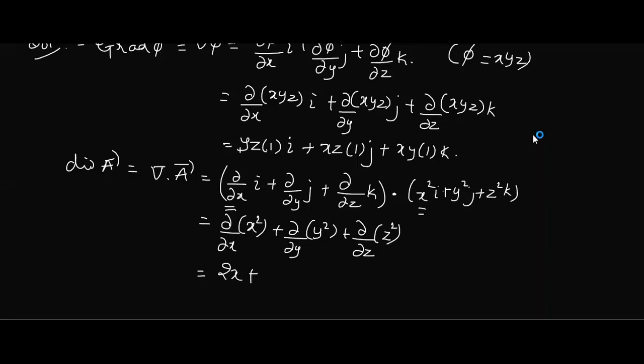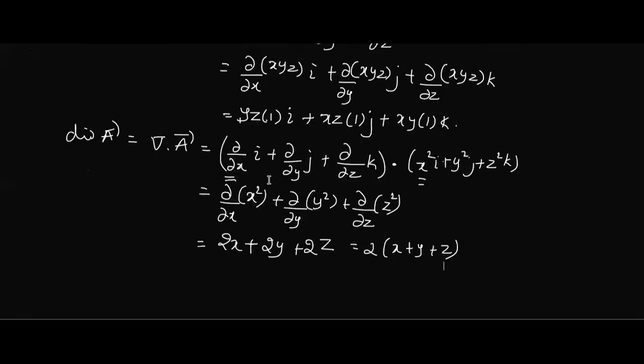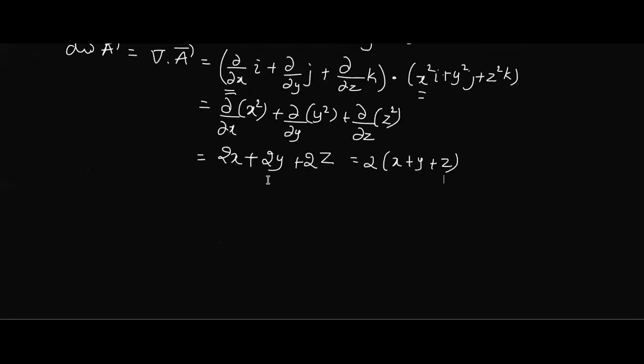Similarly, y square with respect to y is 2y, and z square gives 2z. At the most, you can take 2 common and write one more step. Nothing much. So divergence is a scalar quantity, this is what we are getting.